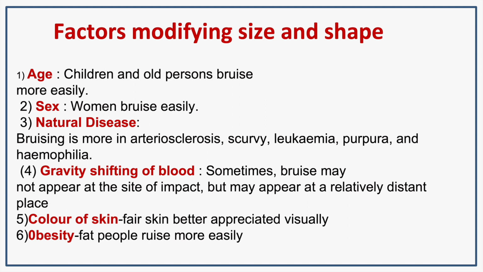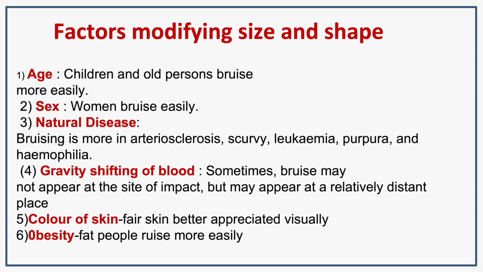Let's study the factors modifying size and shape. Age: usually, children and old people are more prone to bruise. Women will undergo bruise easily. Natural diseases: bruising is more common in arteriosclerosis, scurvy. It can happen in leukemia, purpura, and hemophilia too.